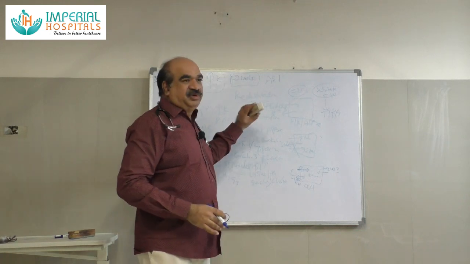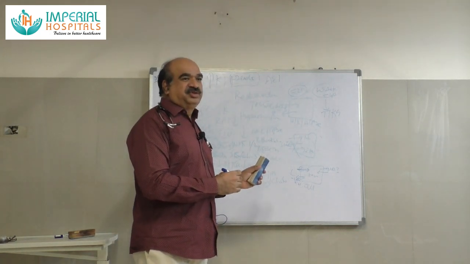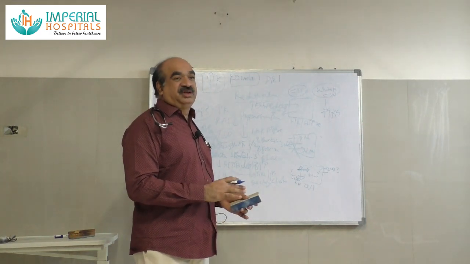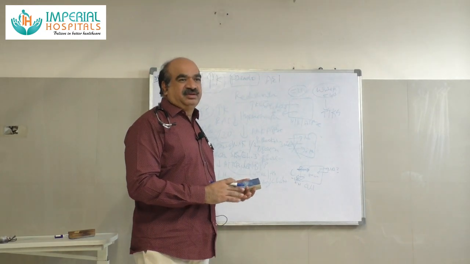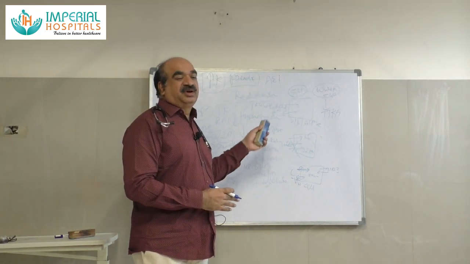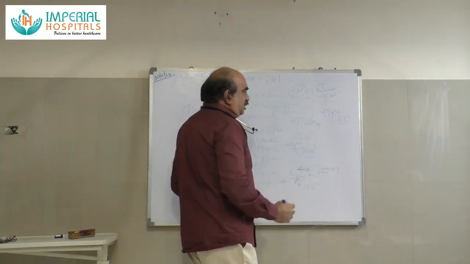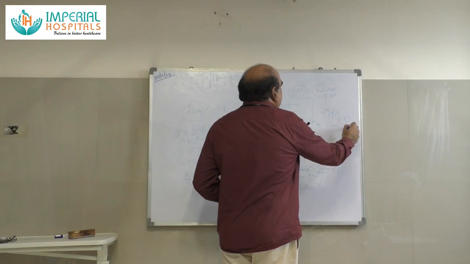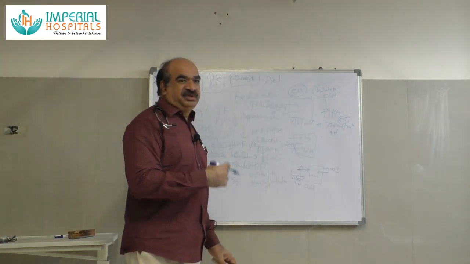So in hyperkalemia, we expect more than 8. If it is more than 8, it means distal tubular flow is less. If distal tubular flow is low, it means either low extracellular fluid volume, hypovolemic states, or if GFR is less than 20 ml per minute, tubular flow will be low, and that is the cause for hyperkalemia. If TTKG is less than 5, it means GFR is more than 20 ml per minute, then we should give injection 9-alpha fludrohydrocortisone.